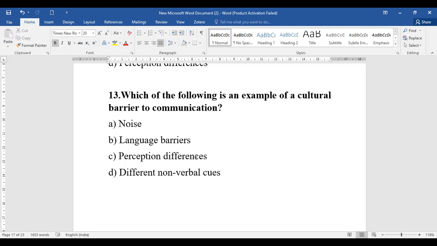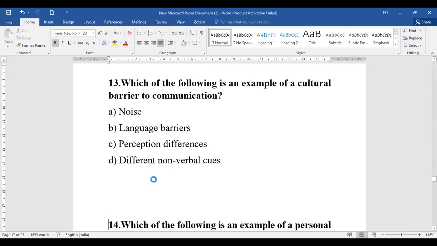But if these non-verbal cues are not very familiar, they will become what? They will be called one of your barriers. So different non-verbal cues will be considered as your cultural barrier. Okay. Then coming to the next topic, that is question number 14, everyone.